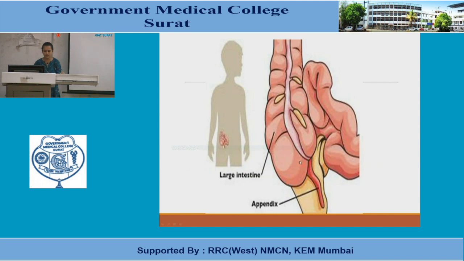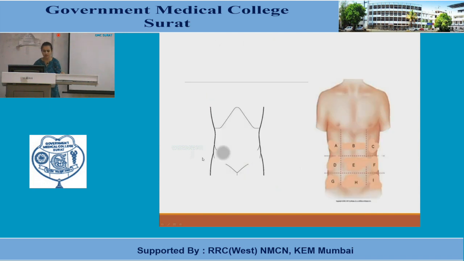So where is the location? This is the cecum from where the large intestine starts. So this cecum area contains the appendix. Most of the time the appendix is located posteriorly, but it could be in any location, at any of the clock positions: 12 o'clock, 4 o'clock, 6 o'clock, 9 o'clock, anywhere. Now what is the location of the appendix? It is the right iliac fossa. So for any pain in the right iliac fossa, your first differential should be acute appendicitis.